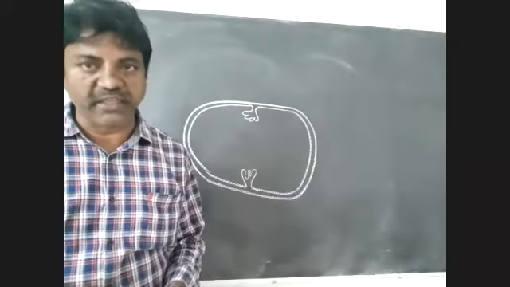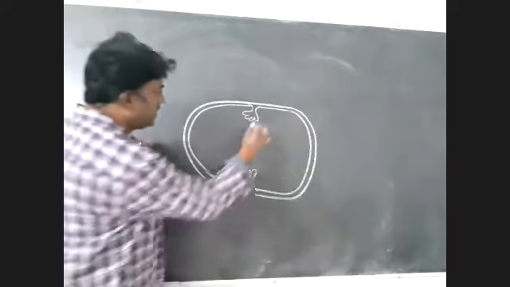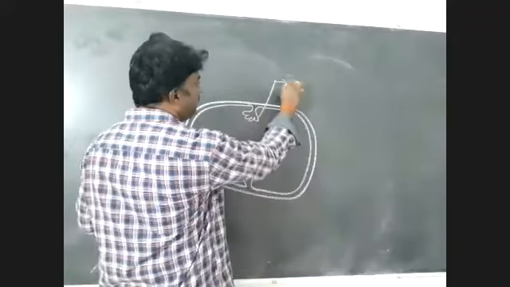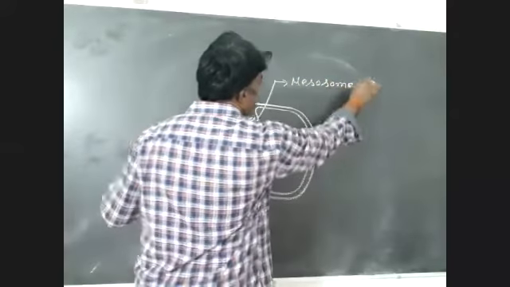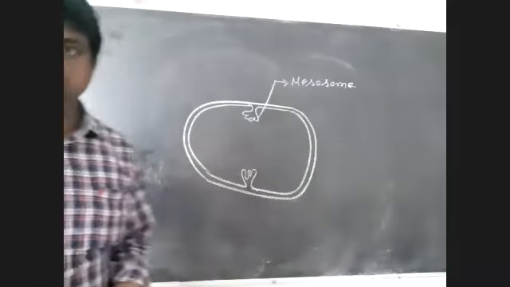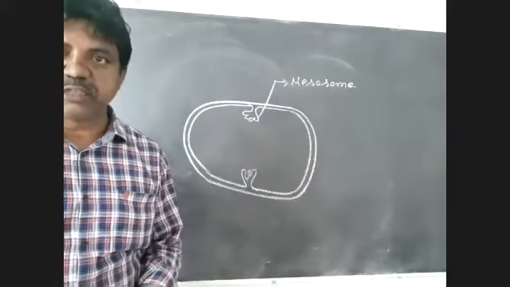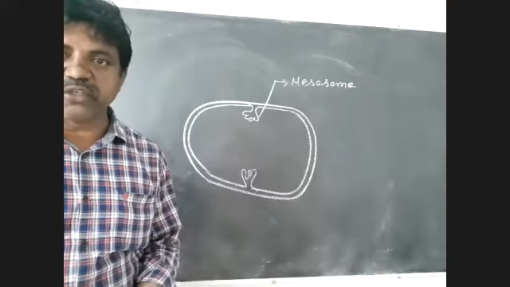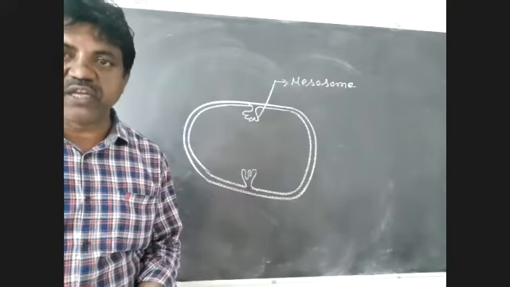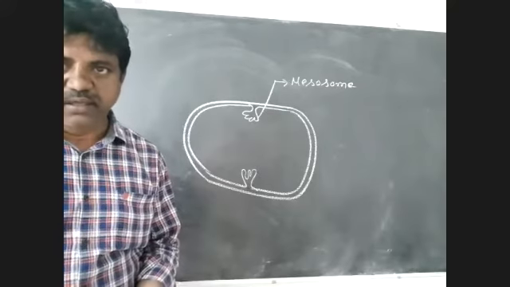These infoldings are known as mesosomes, special structures present in the bacterial cell. Mesosomes are the infoldings of the plasma membrane.